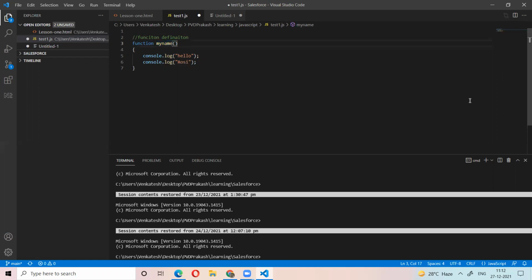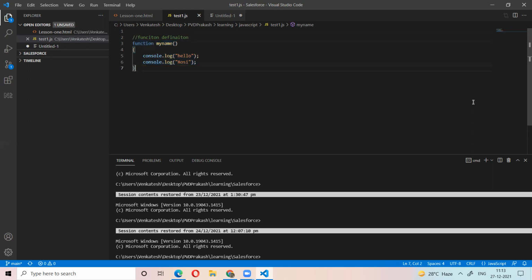And parenthesis. The use of the parenthesis, I will explain later. Then the block of code, what you want to do in this work. So now you define the work with a name. This is called a function definition. So the function name, parenthesis, and the block is a set of statements. The set of statements with a name, we define them with a name. This is called function definition.